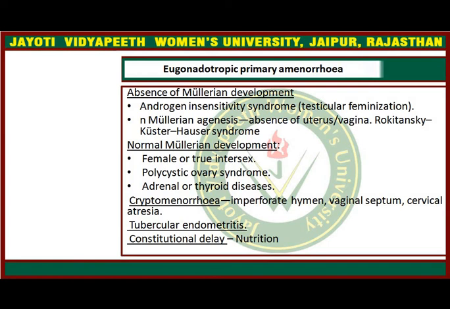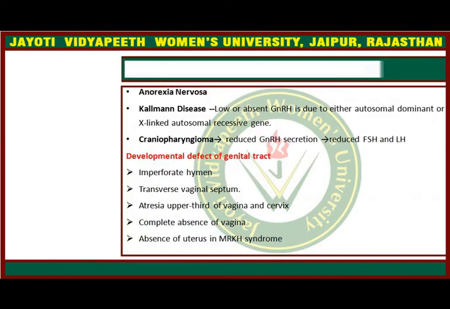Again cryptomenorrhea: generally imperforated hymen, which we already discussed, vaginal septum, cervical atresia or vaginal atresia might be present. In tubercular endometritis, adhesion formation in the endometrium causes amenorrhea. Constitutional delay occurs because of nutritional deficiencies; whenever the patient is malnourished, menarche is delayed. In anorexia nervosa, appetite is not proper and the patient is not taking food properly, so nutrition is affected and this leads to amenorrhea.